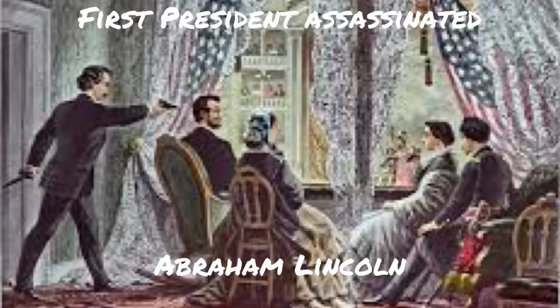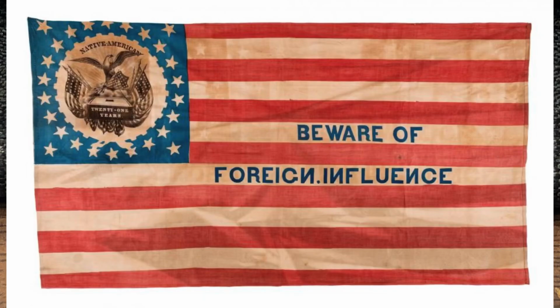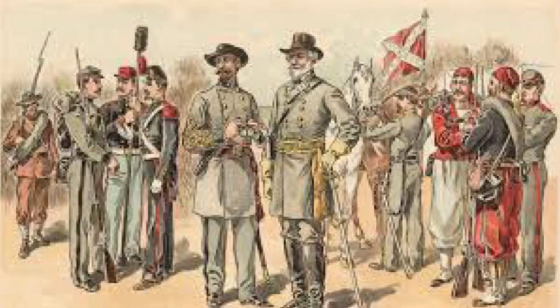Back to the video. The first president assassinated was Abraham Lincoln in 1865 in the Ford Theater. Lincoln was a Republican. He was killed by John Wilkes Booth. John Wilkes Booth was very politically active, but he wasn't considered a Democrat or a Republican. He was part of the Know Nothing Party, a racist, Confederate, Southern Democrat sympathizing, anti-immigration, pro-slavery group.